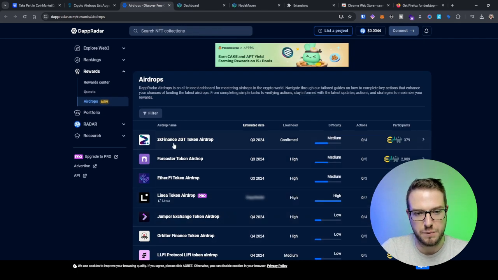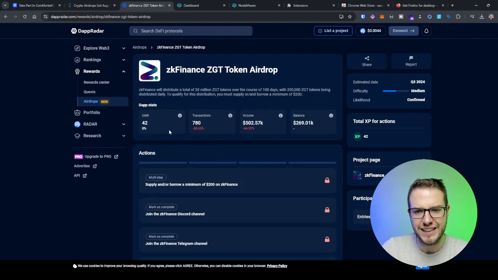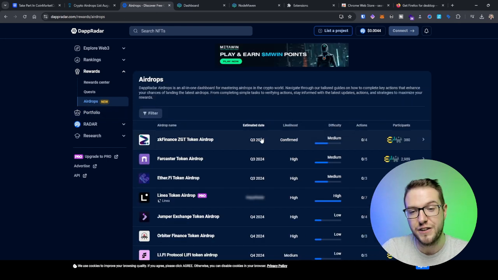For example, we have the ZK Finance ZGT token airdrop, with an estimated date in Q3 and likelihood confirmed. When you click that, you have a step-by-step guide on what you need to do to receive those airdrops, what the balances and transactions are. I think that's the easiest way for everyone to grab some free money.